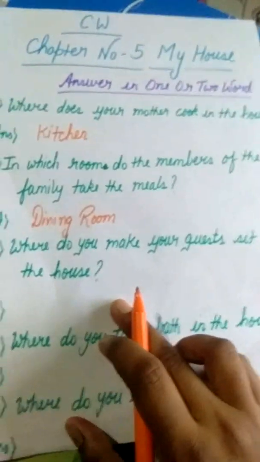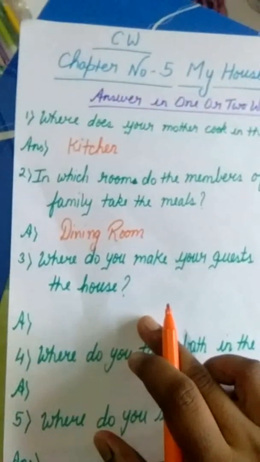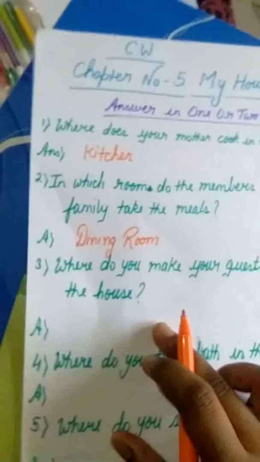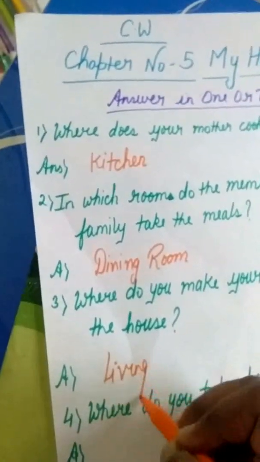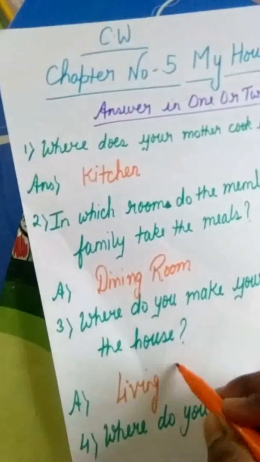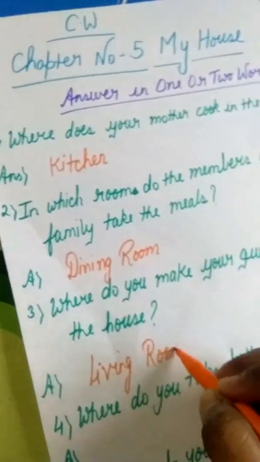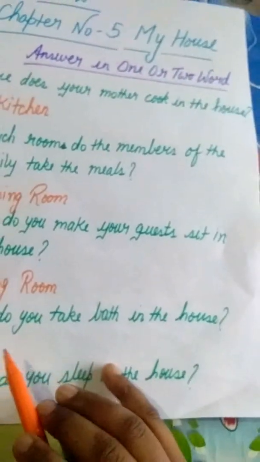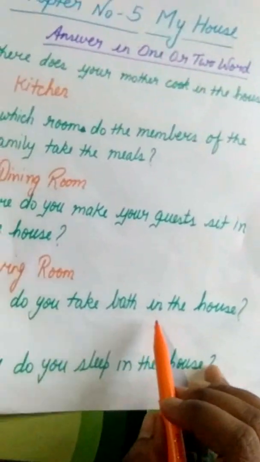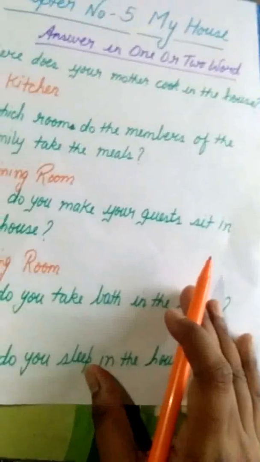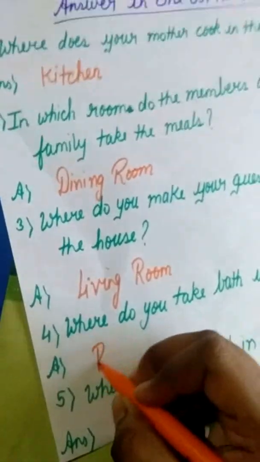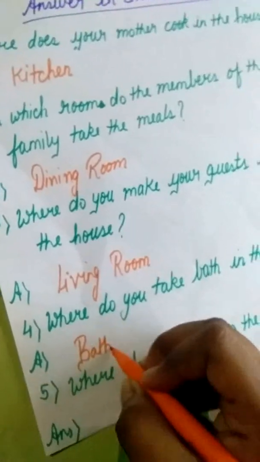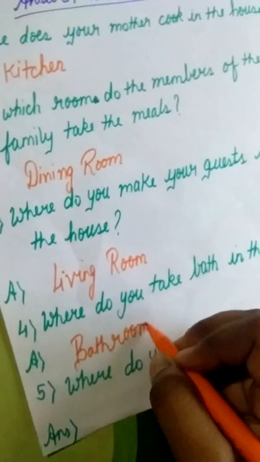Next, where do you make your guests sit in the house? Which place do you make your guests sit in the house? Living room or guest room. So here we will write living room. Okay? Number 4, where do you take a bath in the house? Everyone knows this. I know you're very sincere. Bathroom, we take a bath in the bathroom.